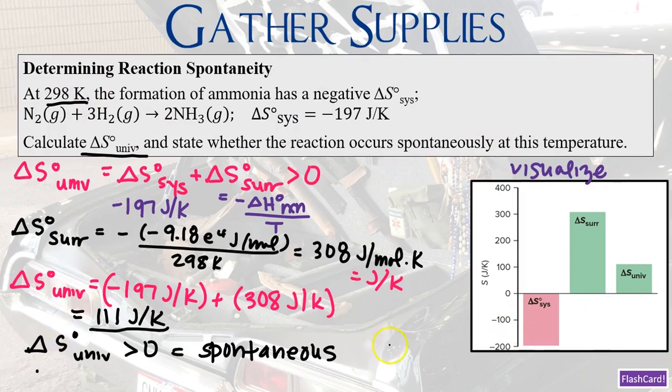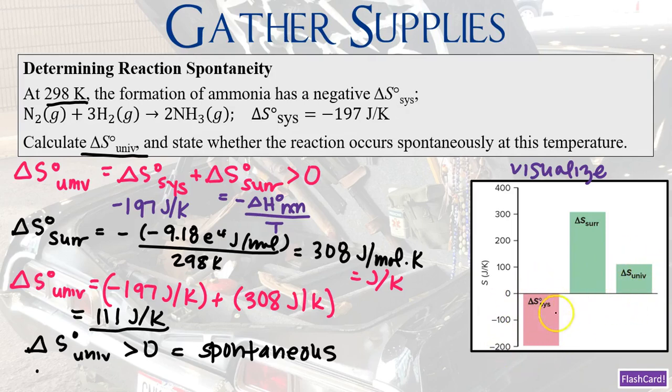So although the entropy of the system decreases, this is outweighed by the increase in the entropy of the surroundings, okay? This large increase in the entropy of the surroundings allowed delta S naught of the universe to now be positive, which is what we usually are looking for. We can also visualize this entire question in a graph. So if we know our delta S naught of the system is going to be negative because that was a given value, then on our y-axis, we have our entropy portion. And on our x-axis, we have our value for delta S naught of the system, the surroundings, and the universe.